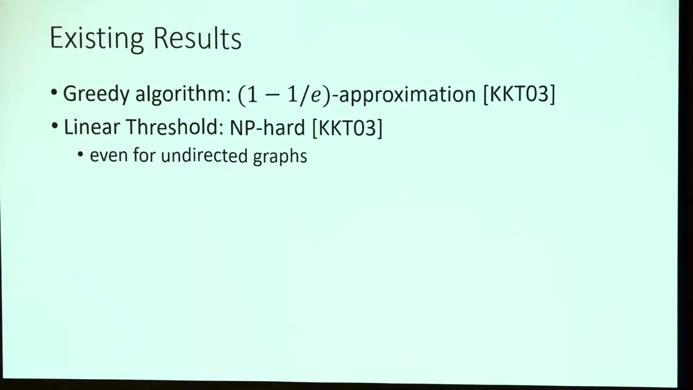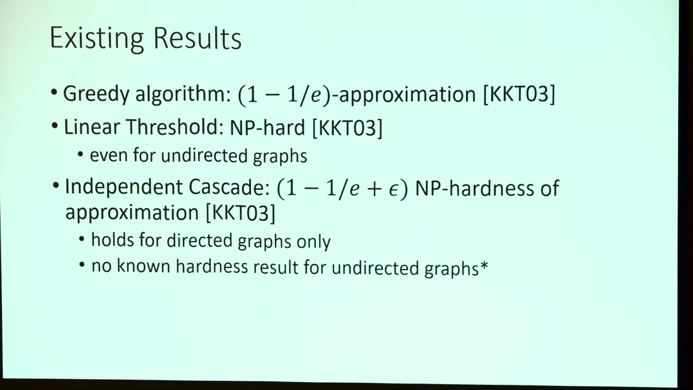And for the hardness result, it's been known that linear threshold influence maximization is NP-hard, and this holds even for undirected graphs. And for the independent cascade model, there's a lower bound hardness result matching the approximation ratio. It's NP-hard to approximate within 1 minus 1 over e plus epsilon for any constant epsilon greater than 0. However, this result only holds for directed graphs. And if we are talking about undirected graphs, we do not even know if the problem is NP-hard, where I put a star here because there's indeed an APX-hardness result, which I'm going to talk about in the next slide.